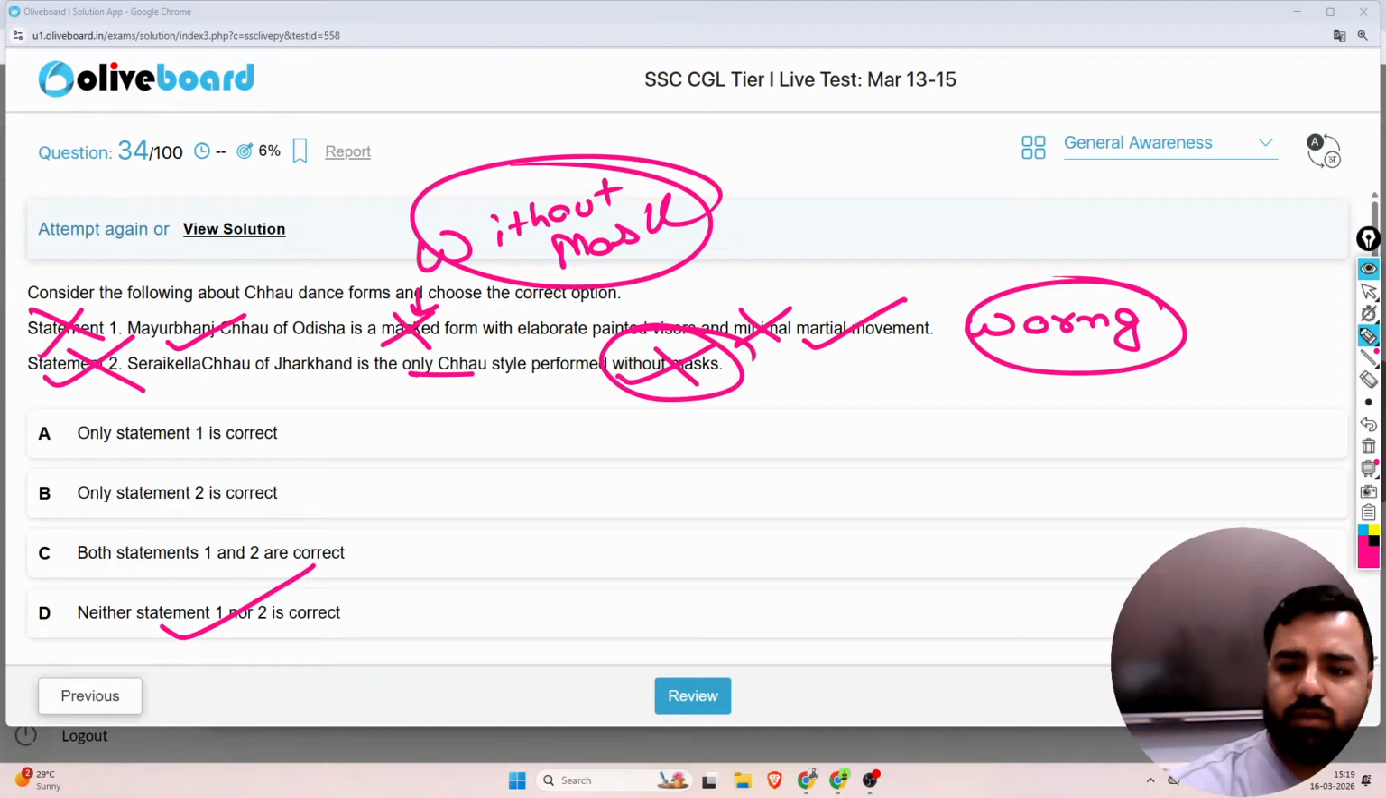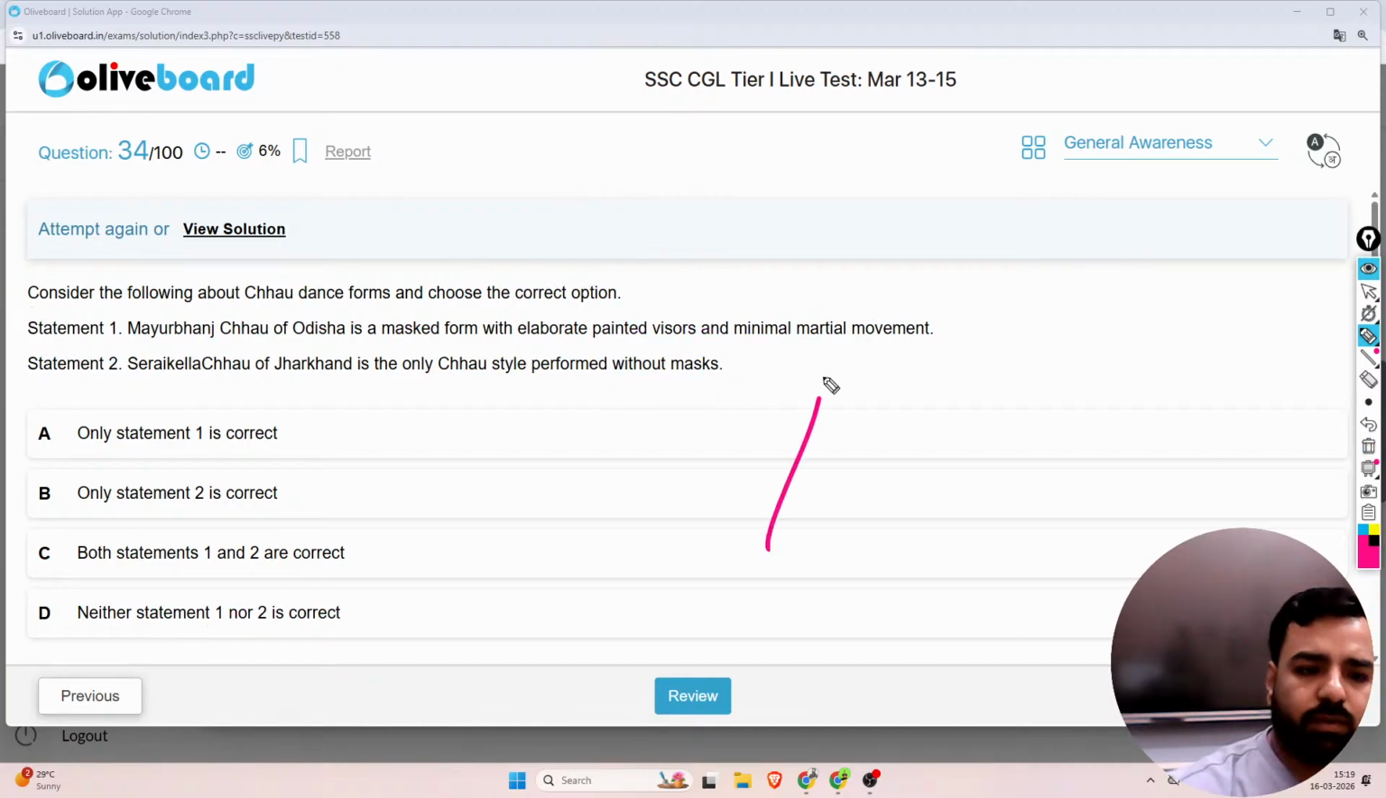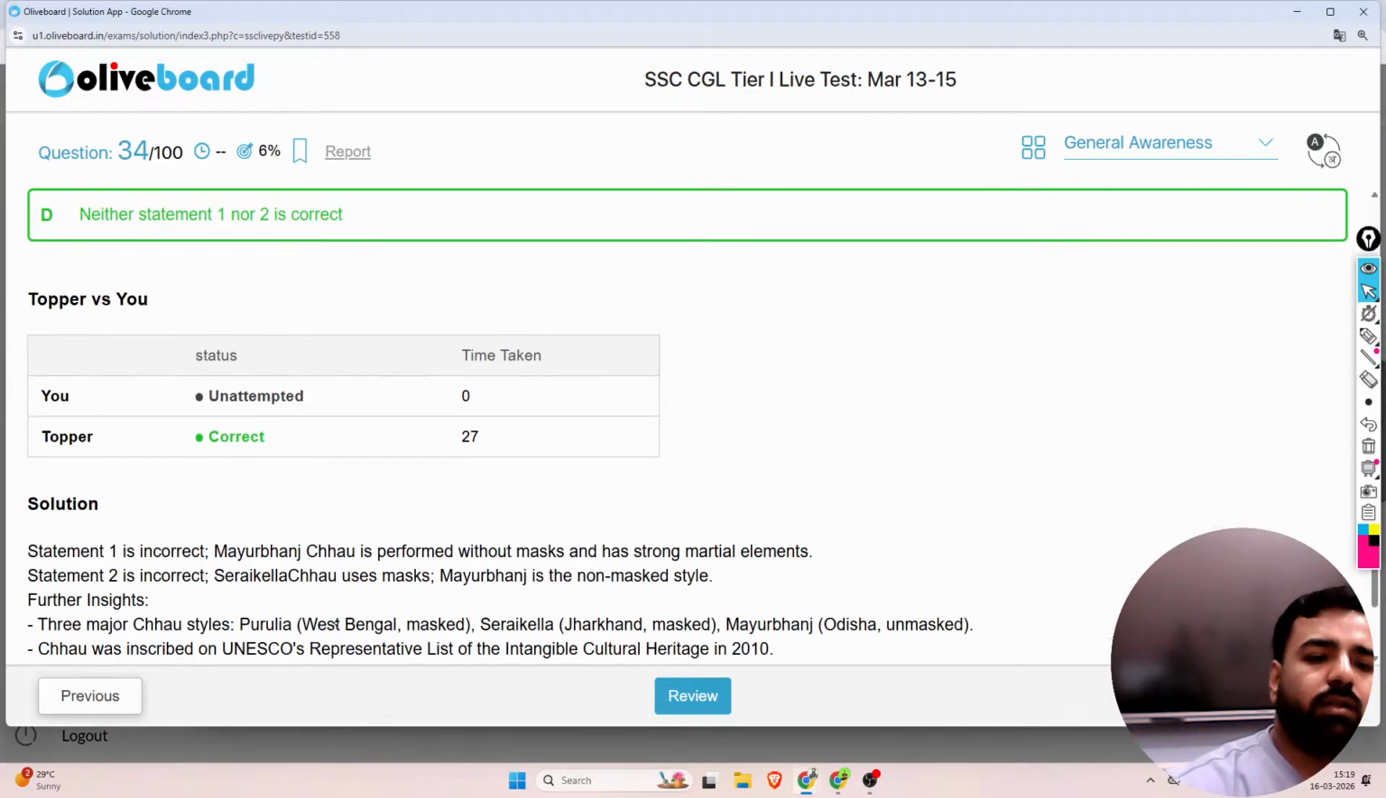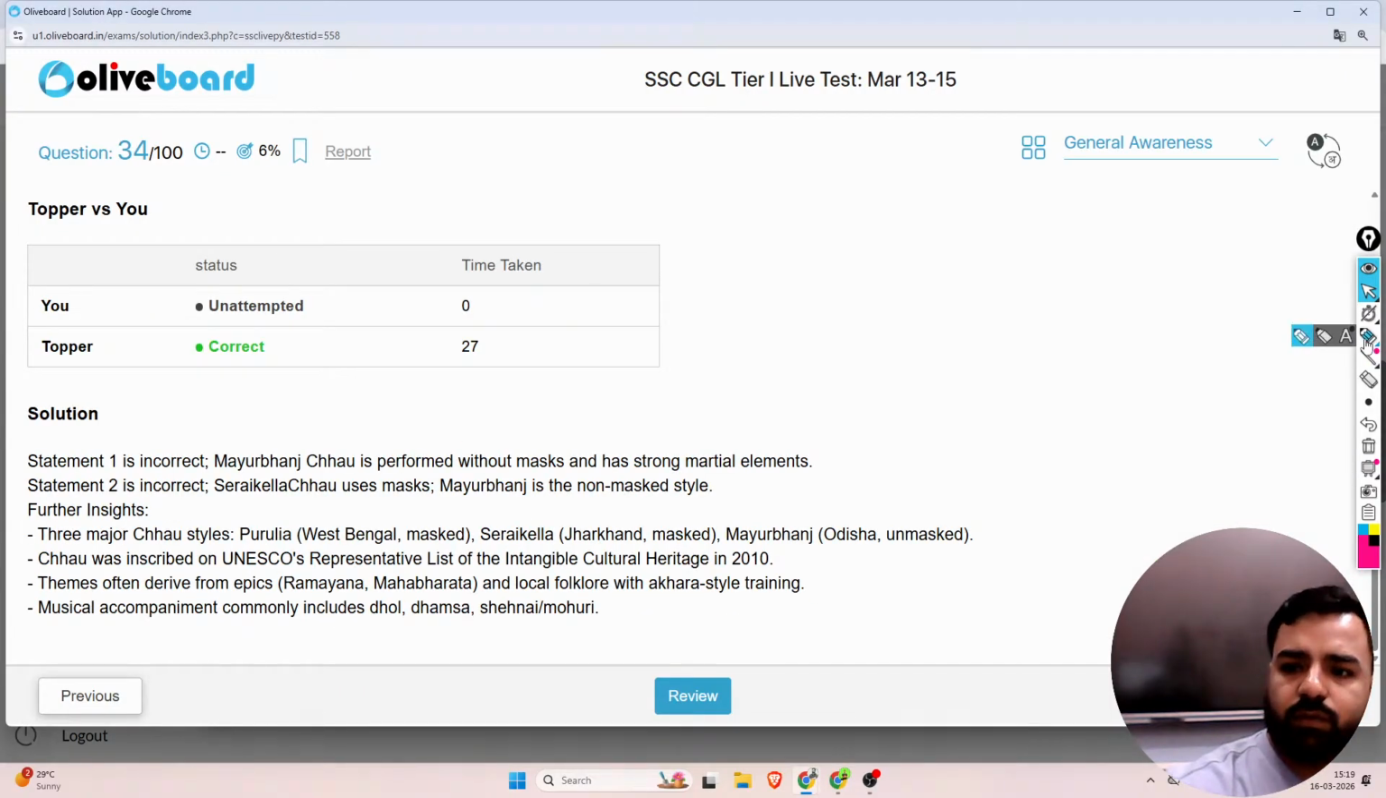So let us have the explanation also. One second. Yeah. So why was the first statement incorrect? Because Mayurbhanj is performed without mask and has strong martial elements. Here I have already told you it has strong martial elements, and the second one was actually that it uses mask. So both the statements were actually wrong. Mayurbhanj was a non-mask style. So yep, D was the correct answer here. Next, what is the next question?